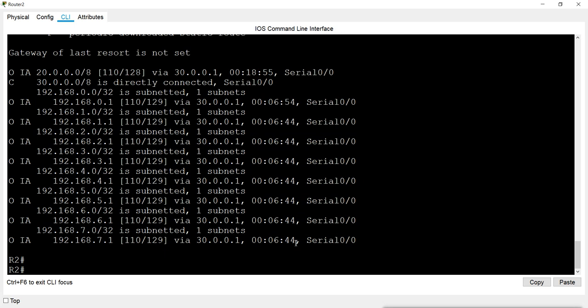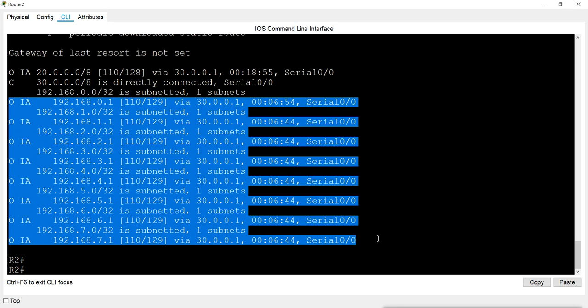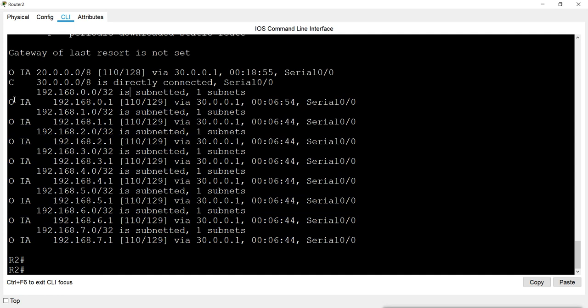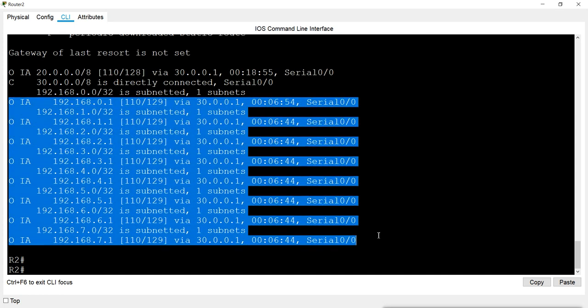And now we don't have to do anything to communicate between area 1 and area 0. But the problem here is that the routing table is big. It is getting 8 entries. So what we do is summarization, to reduce these entries to only a single entry. And we do it on the router which is sitting in between these two areas.